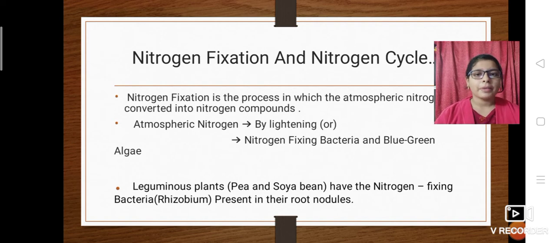So if there is the presence of rhizobium, then there would be the process of converting into nitrogen compounds, and the leguminous plants use the nitrogen compounds as proteins.